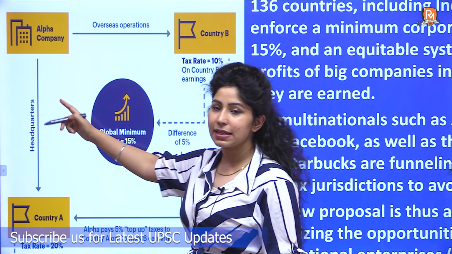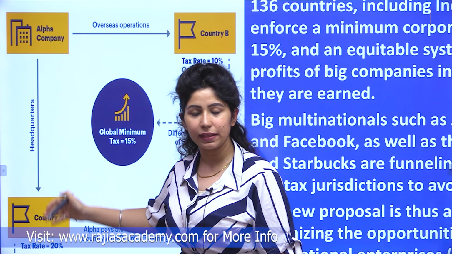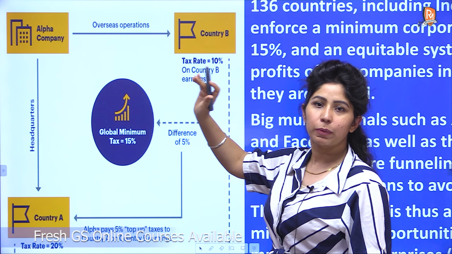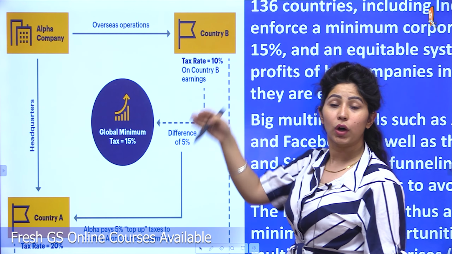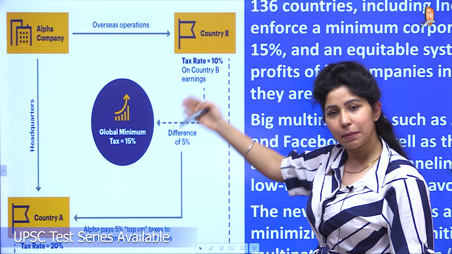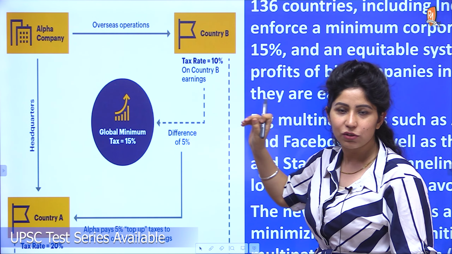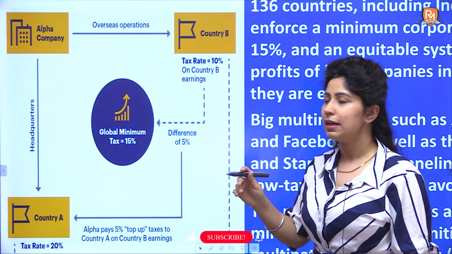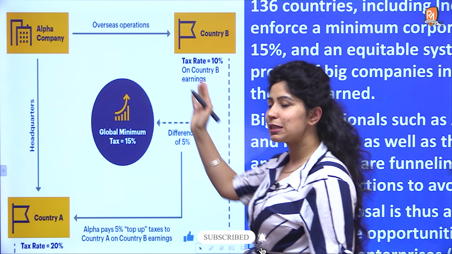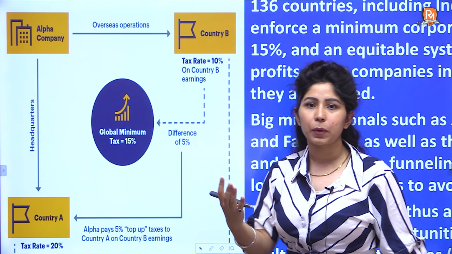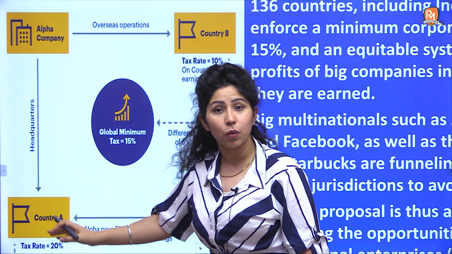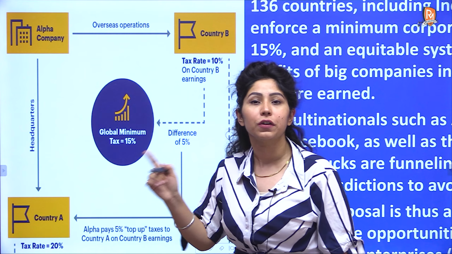What this company does is it makes its headquarters at this rich country and deploys overseas operations in a country where the tax rate is very low. For example, in a country B where the tax rate is just 10%. So it got a 10% benefit, and the benefit in international dollars from currency exchange is separate. So the company gains a benefit out of here, it evades taxes. So the company is based here. Now what is the problem? This country, where its headquarters are, which is where it is based, is not earning out of there.